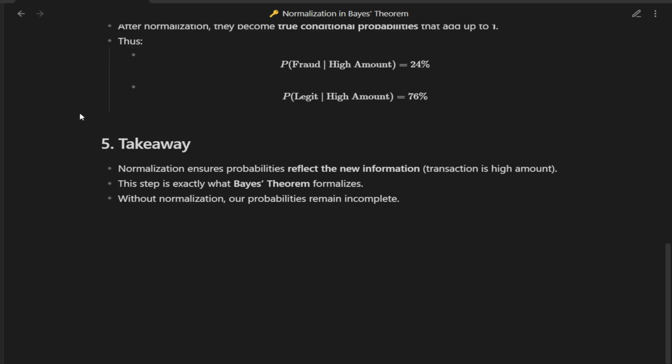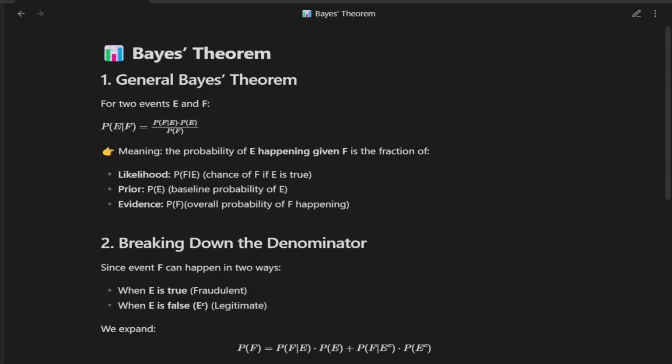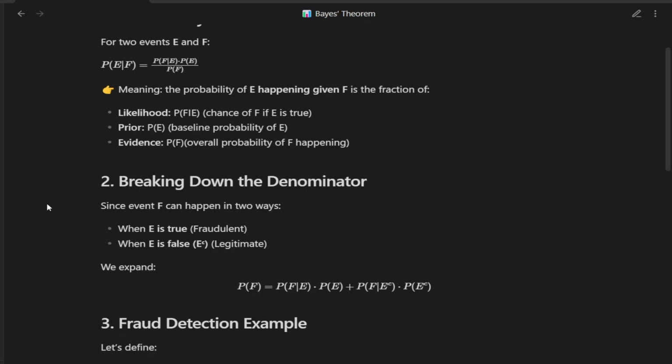Now let's look at the big picture. Bayes' theorem. The general formula is the probability of E given F equals the probability of F given E times the probability of E divided by the probability of F. In simple words, this tells us the probability of event E happening given that F is observed. It combines three key ideas. Likelihood: how likely F is if E is true. Prior: the probability of E, the baseline probability of E. Evidence: the overall probability of F happening.